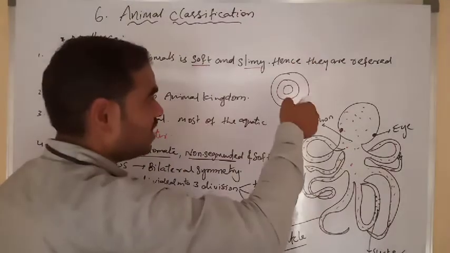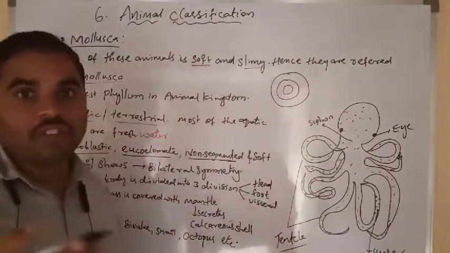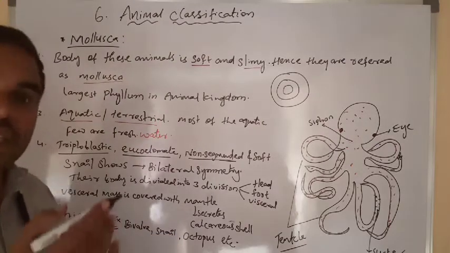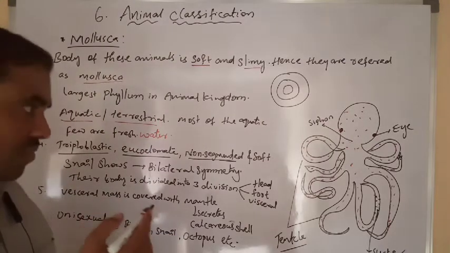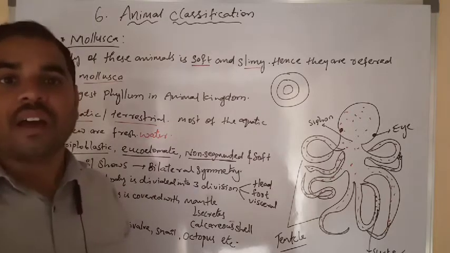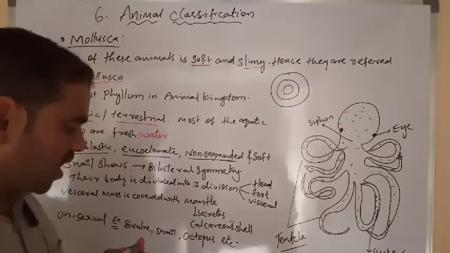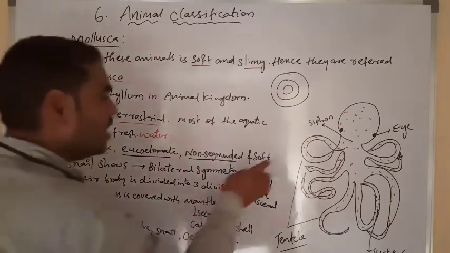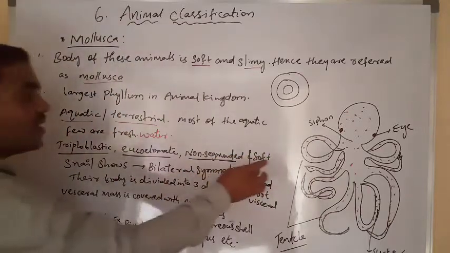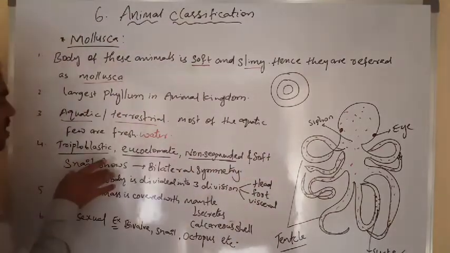Is segmentation there? No. We already learned that segmentation is present only in Annelida.